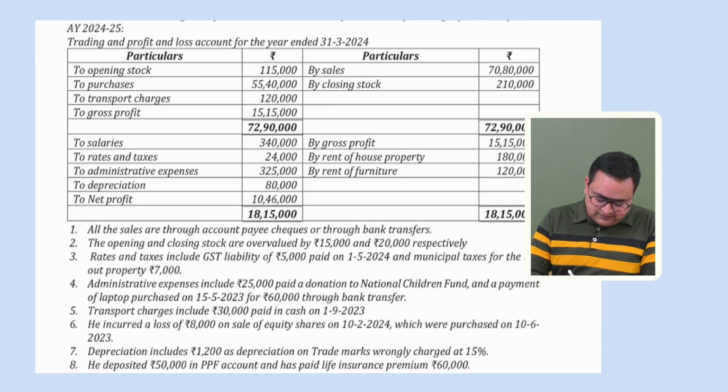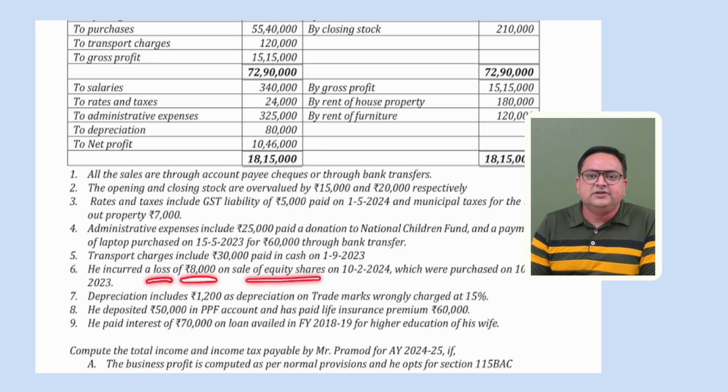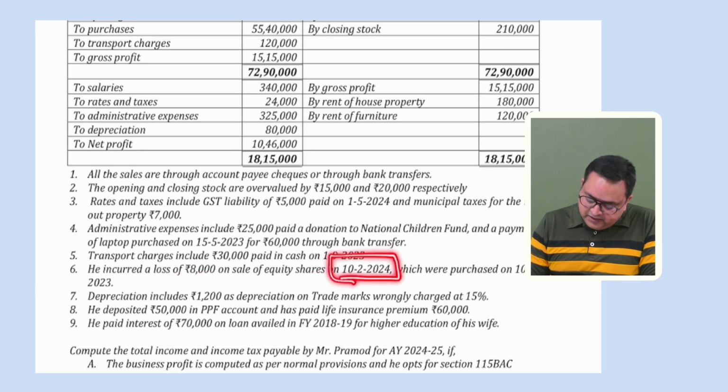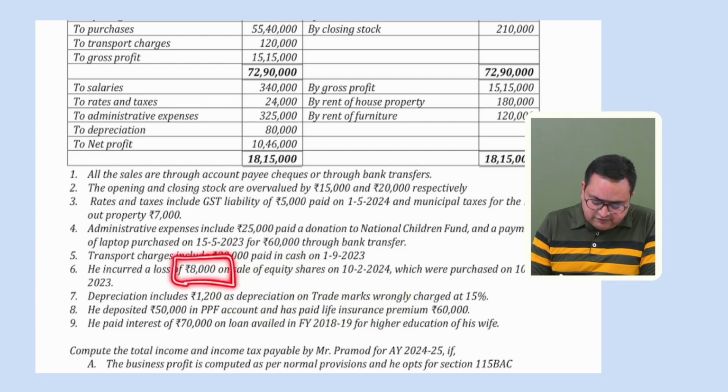Got it? Okay, easy. Point 6 says he incurred a loss of 8,000 on the sale of equity shares on 10th February 2024, which were purchased on 10/6/2023. So 8,000 rupees is a loss on the sale of equity shares. It was sold on 10/2/2024 and purchased on 10/6/2023. So they were purchased in June 2023 and we are selling them in February 2024. Not more than 1 year, right? So it would be a short-term capital loss.